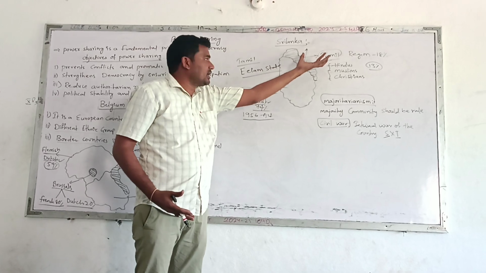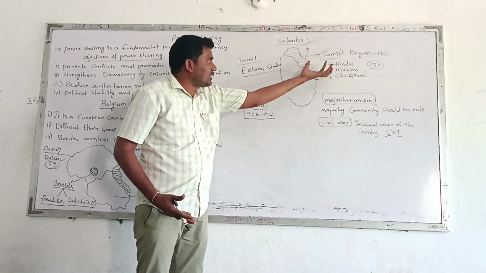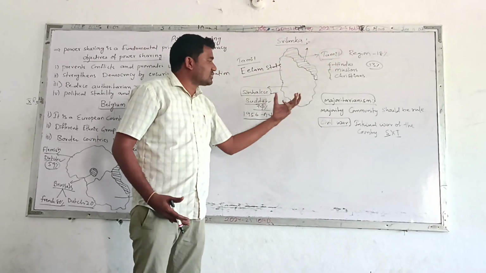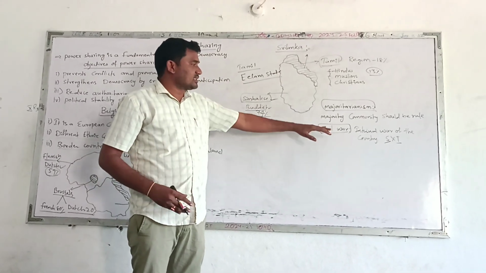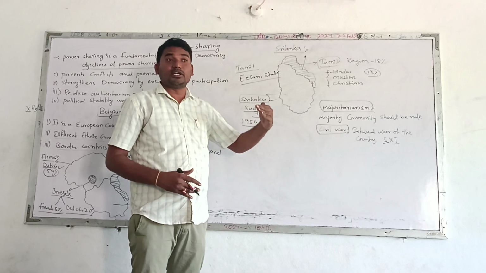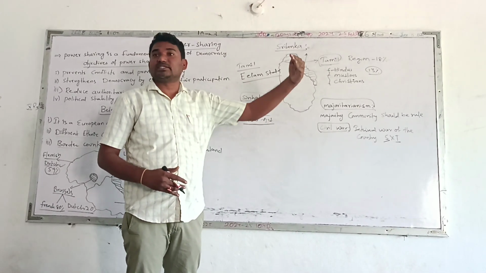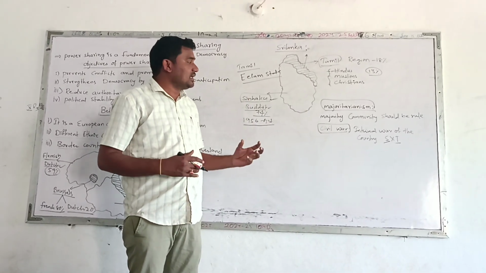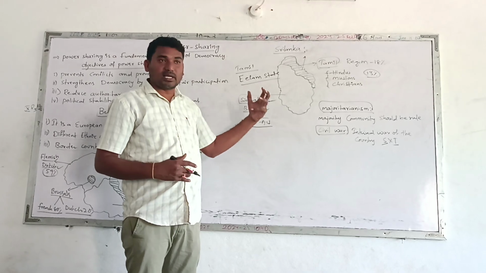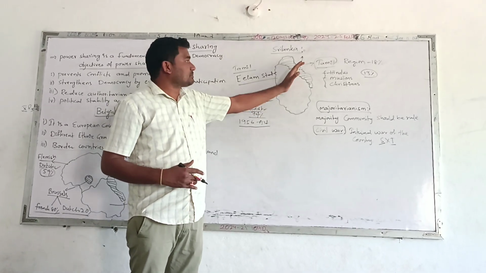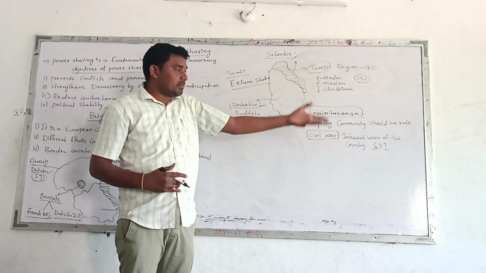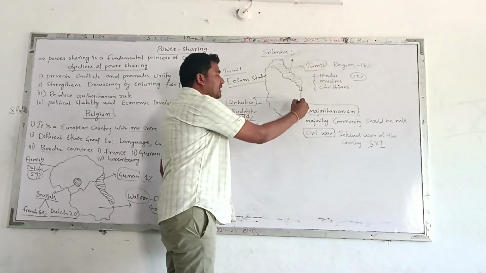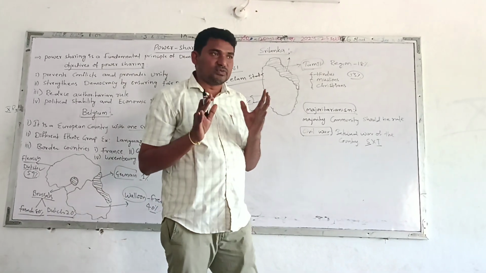So due to the domination of the majority over the minority, a civil war started between the Sinhalese as well as Tamils, and the civil war continued until 2009. Until 2009 the civil war continued, and finally the government of Sri Lanka gave some special benefits to Tamils after that. But anyway, it was not successfully developed economically and politically.